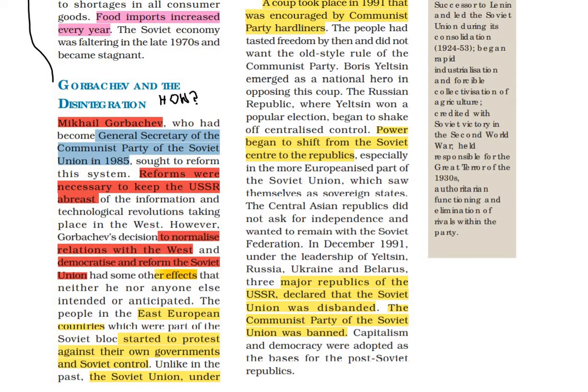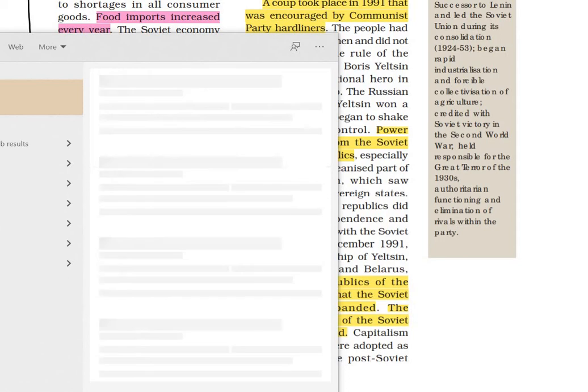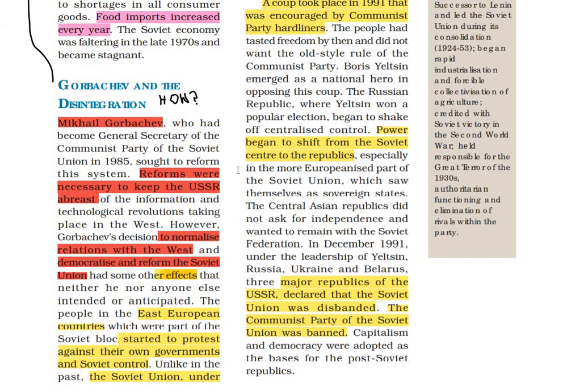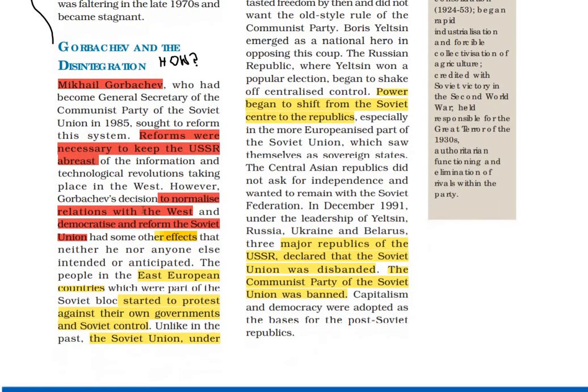Now, what abreast means here, we are going to look at in the dictionary. Abreast means alongside or level with something. That means the Soviet Union needed to be abreast with the West, that is the US. Next up, the reforms were also needed to normalize relations with the West. What Gorbachev did was, he normalized relations with the West and democratized and reformed the Soviet Union.